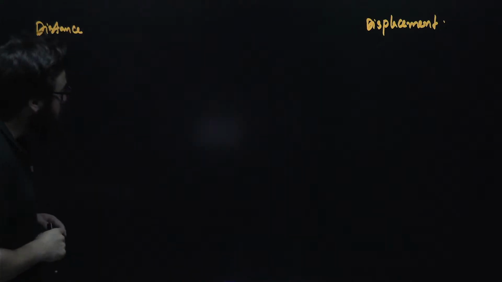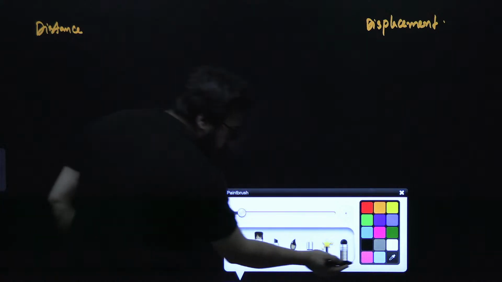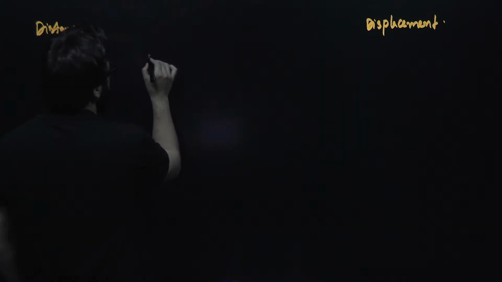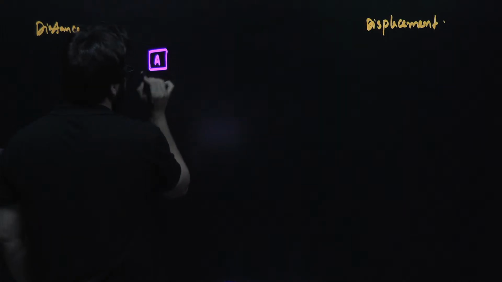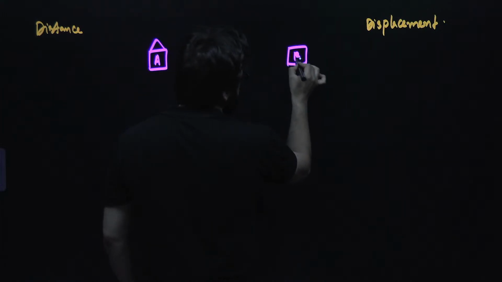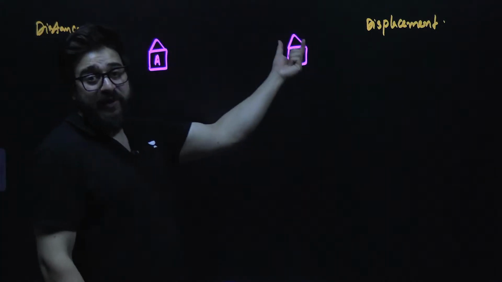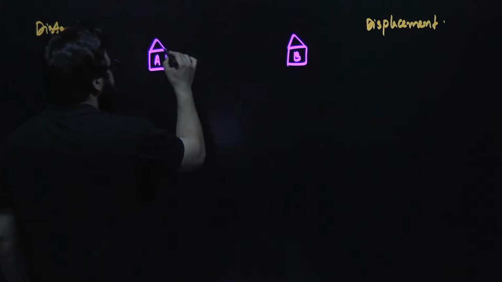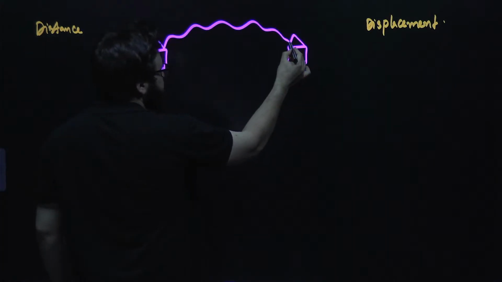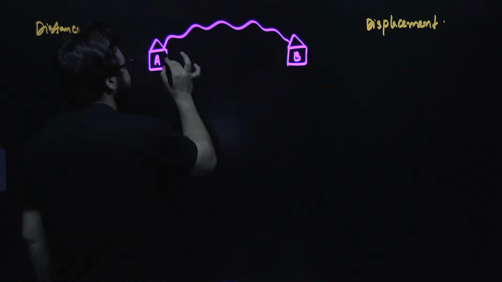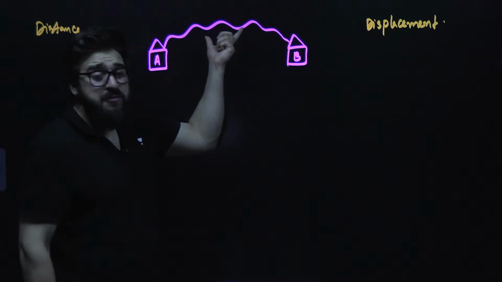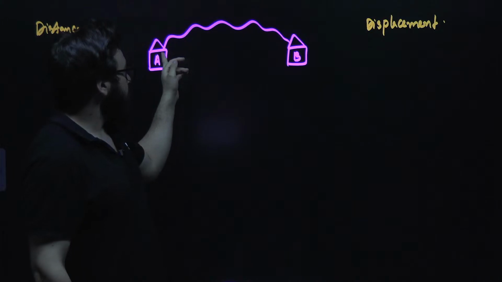Guys, see. Let's suppose you live at this particular point. This is what we call A. This is your house. And I say this is your friend's house, that is we say sir B. Now you have to move from A to B. You have to go from your house to your friend's house. So basically this is the road that government has made and you are traveling through this path and you reach the point B. Now, this path is a bit longer. So if you are moving from A to B, you are covering the distance.